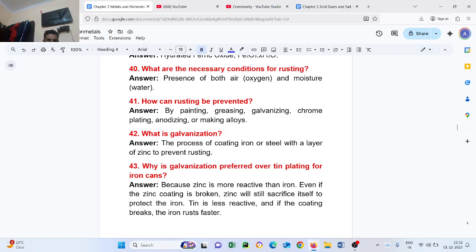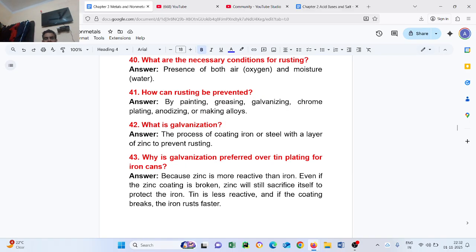Question number 43. Why is galvanization preferred over tin plating for iron cans? Because zinc is more reactive than iron. Even if the zinc coating is broken, zinc will still sacrifice itself to protect the iron. Tin is less reactive and if the coating breaks, the iron rusts faster.